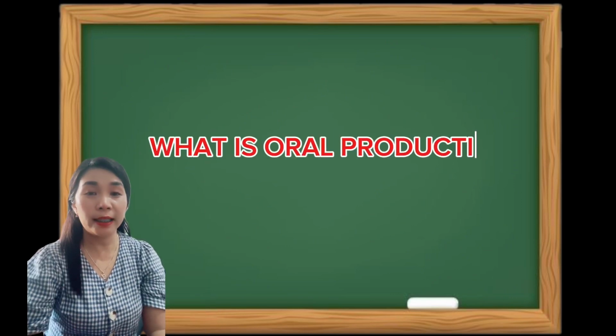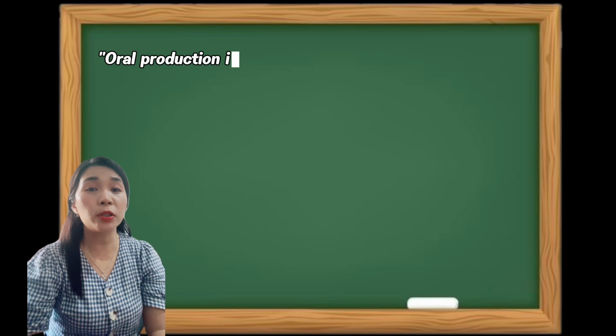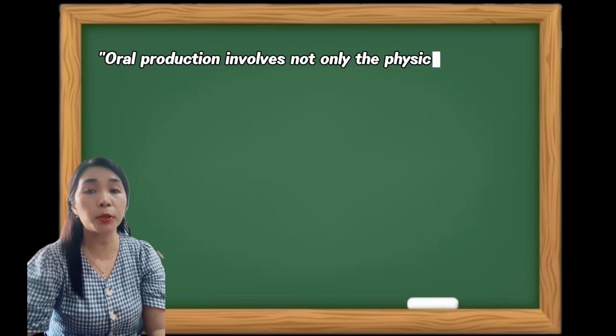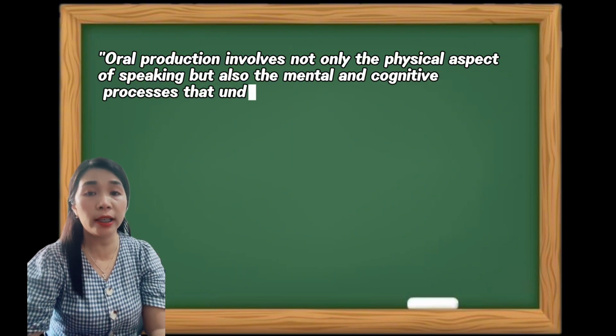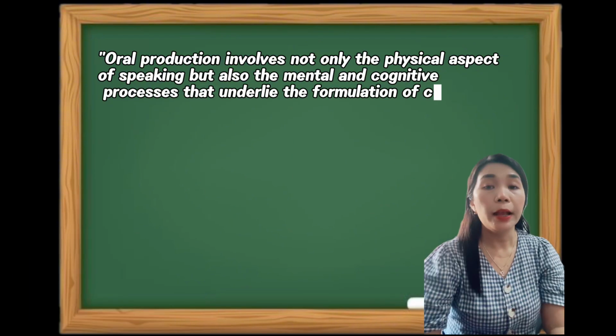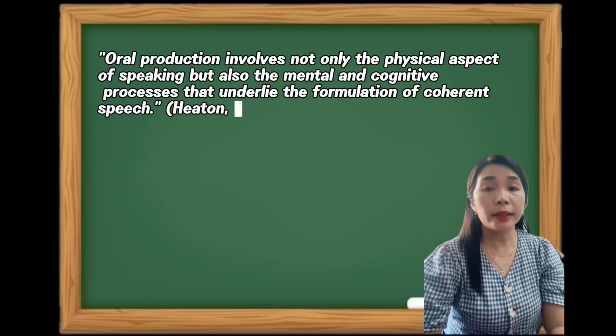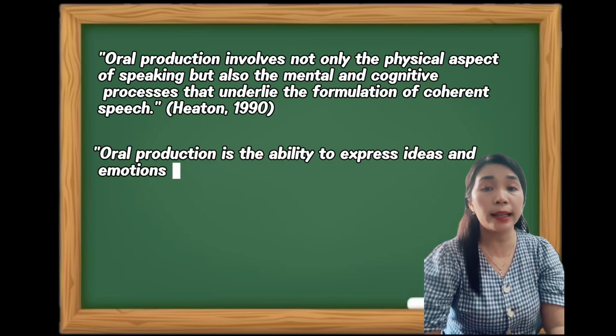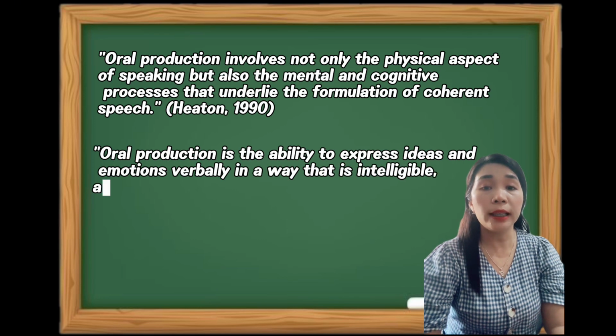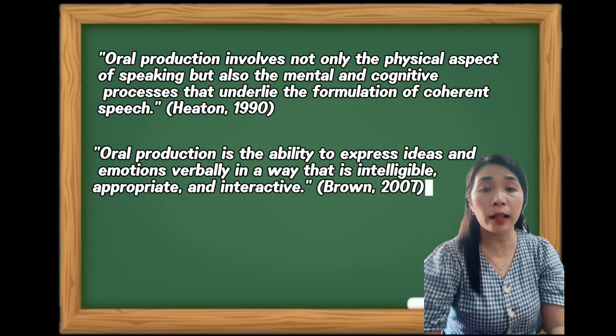According to J.B. Hinton, oral production involves not only the physical aspect of speaking, but also the mental and cognitive processes that underlie the formulation of coherent speech. Meanwhile, Brown emphasizes that oral production is the ability to express ideas and emotions verbally in a way that is intelligible, appropriate, and interactive.